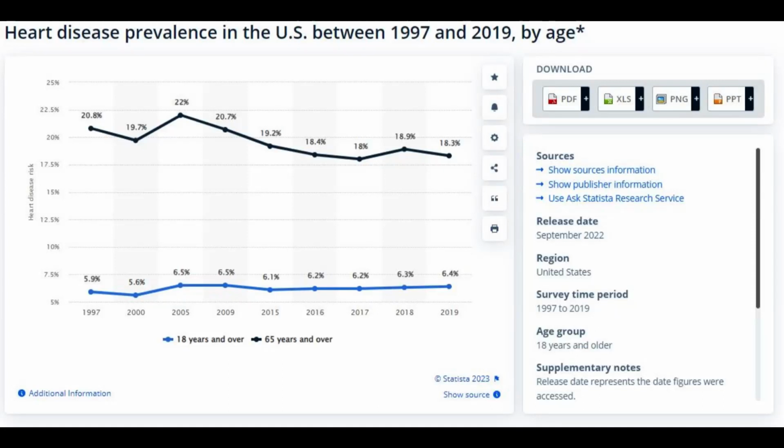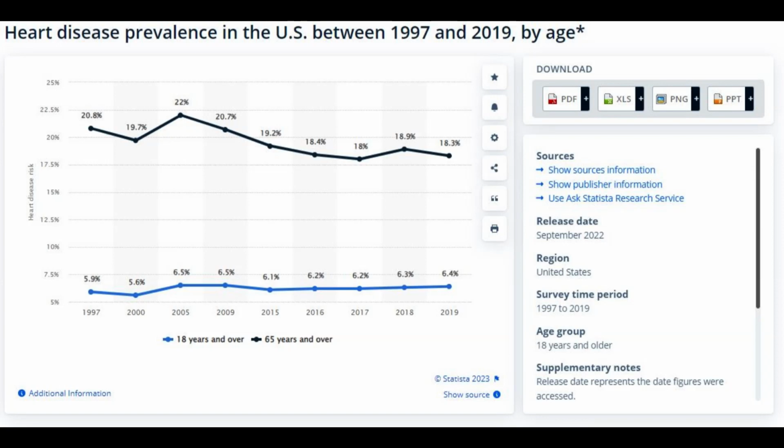The leading causes of death in the United States and its major contributors. The leading causes of death in the United States were as follows. Heart disease. Heart disease has consistently been the leading cause of death in the United States, accounting for a significant number of fatalities each year.